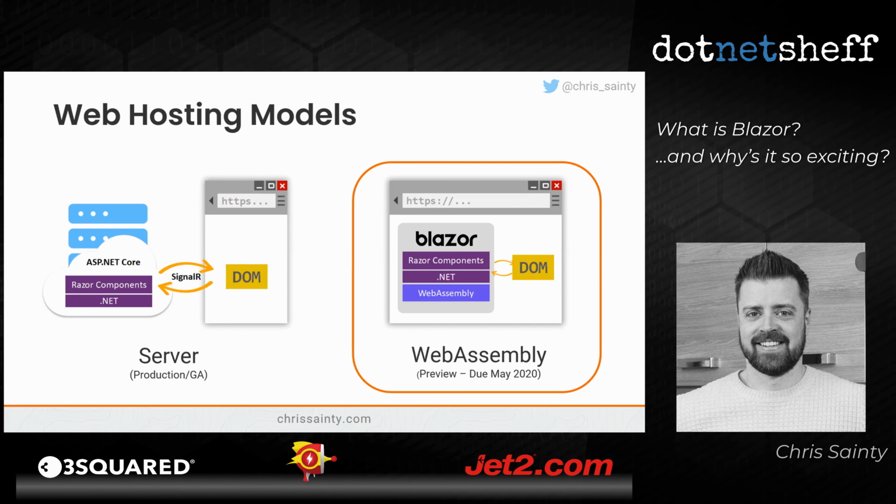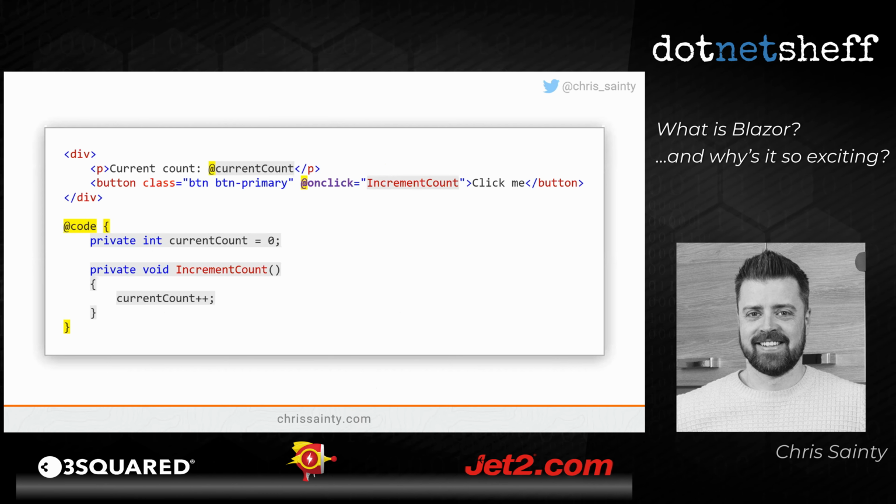Now, in terms of writing components, this is what a Blazor component looks like, and it will work with either of those hosting models. We tend not to change the way we write Blazor components based on the hosting model. That's more of an implementation detail. You can see here we've got two halves to the component. The top half is markup: we've got HTML and some Razor, and we're printing out the value of current count, for example.